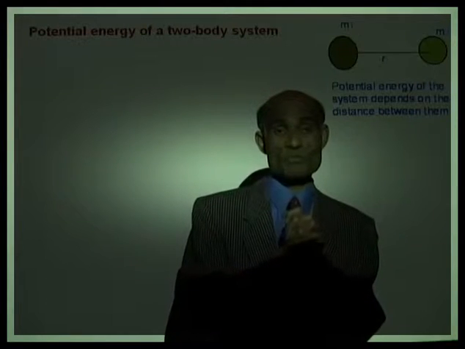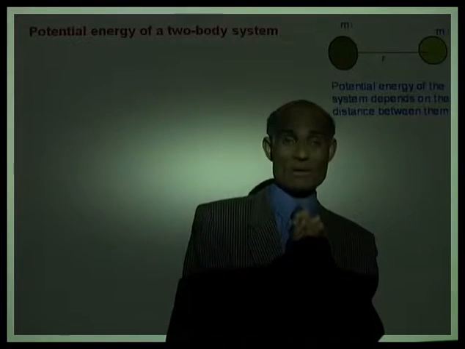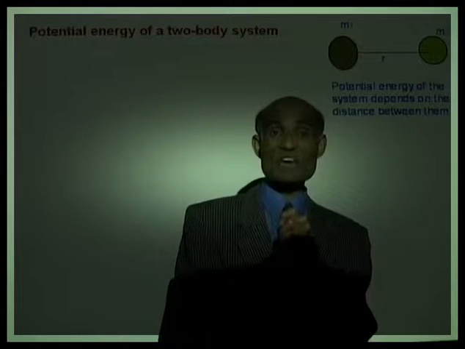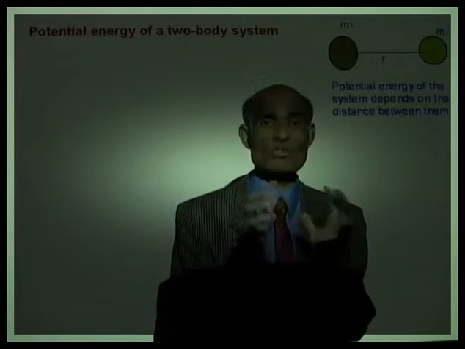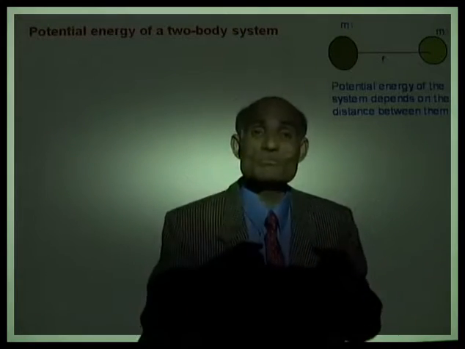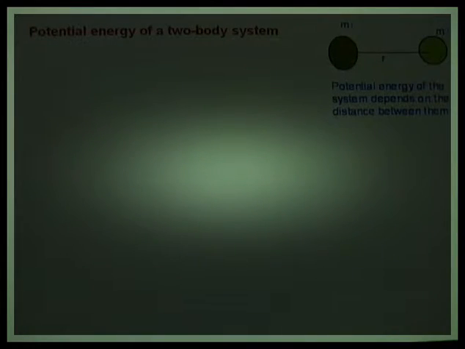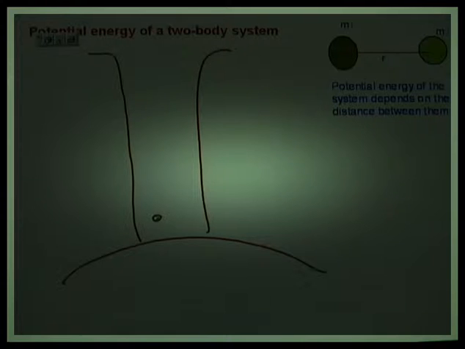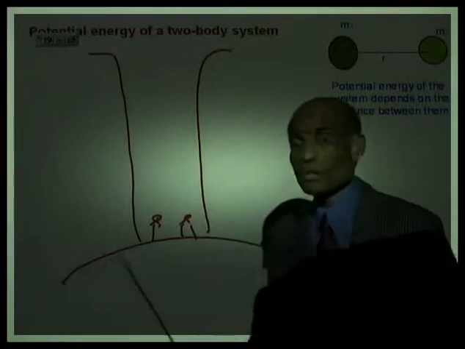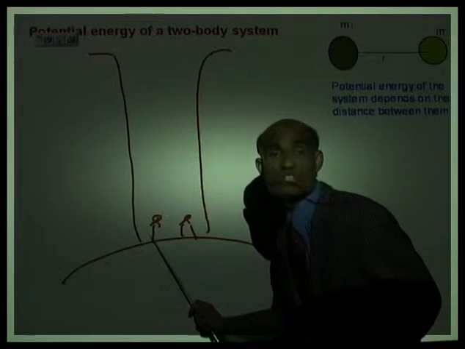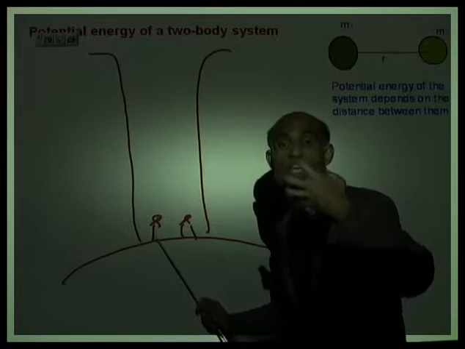If you know the story of the frog who wanted to jump out of a well, that frog is trapped in there for good. We are all little frogs trapped under the bottom of this potential well. Now, this is how it looks like. This is the surface of the earth, and this is that big well. And here, each one of us is trapped in that potential well. Now, your potential energy here is a negative value, the least.